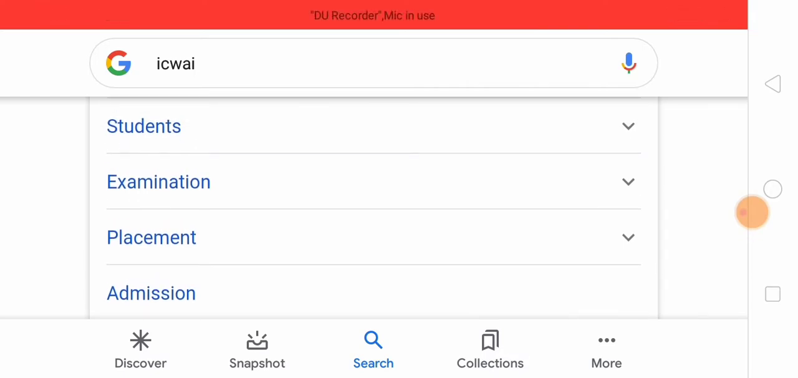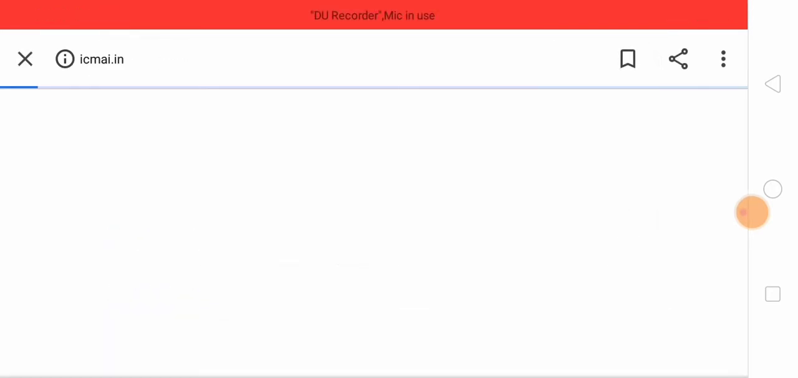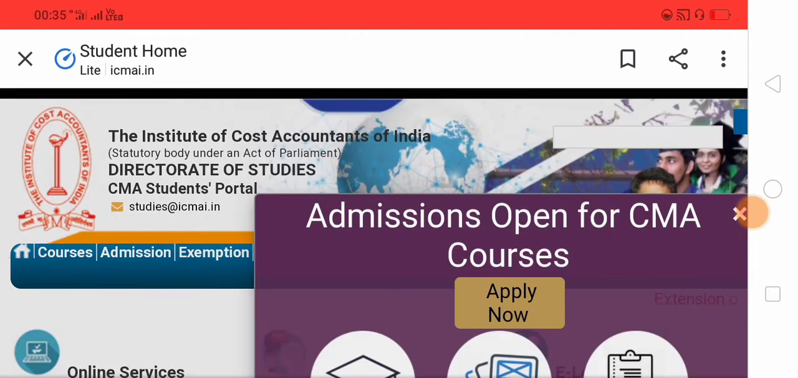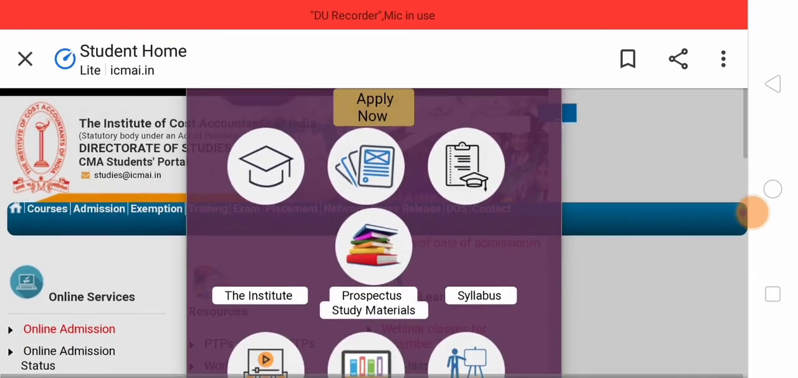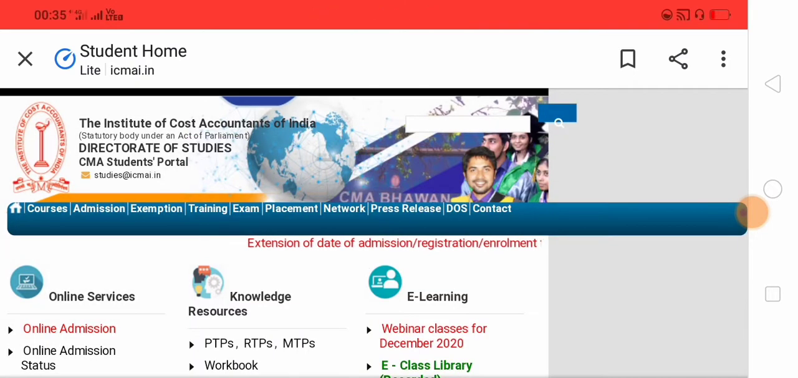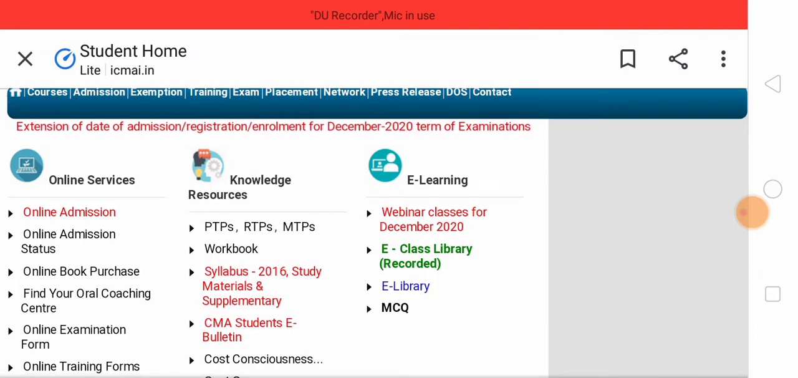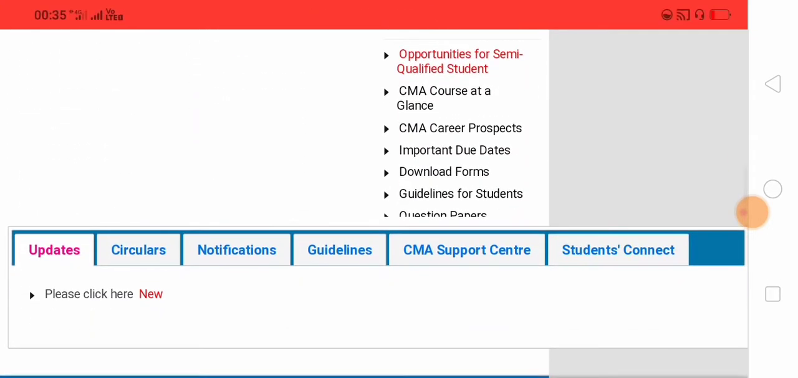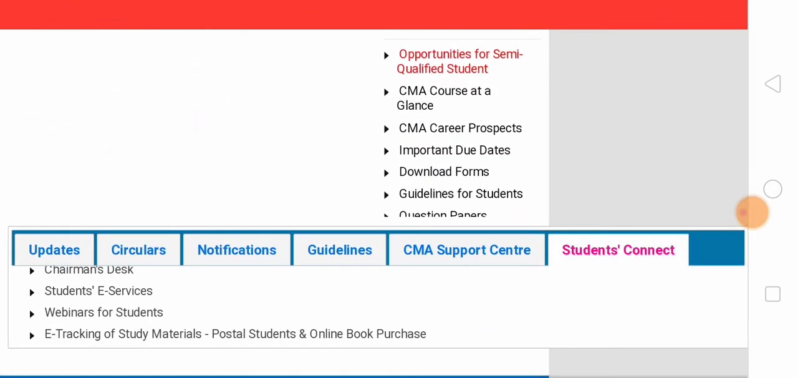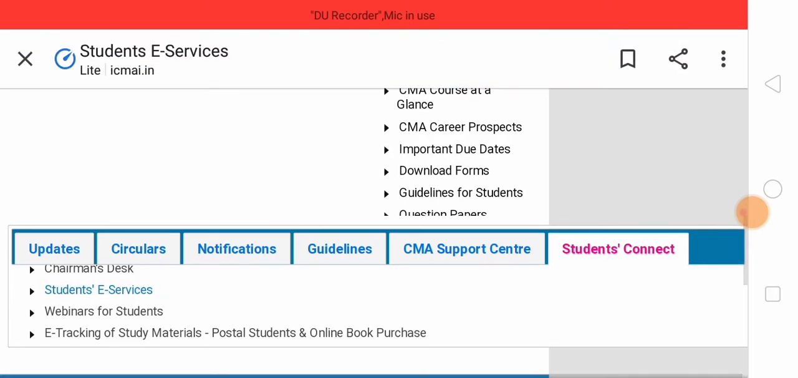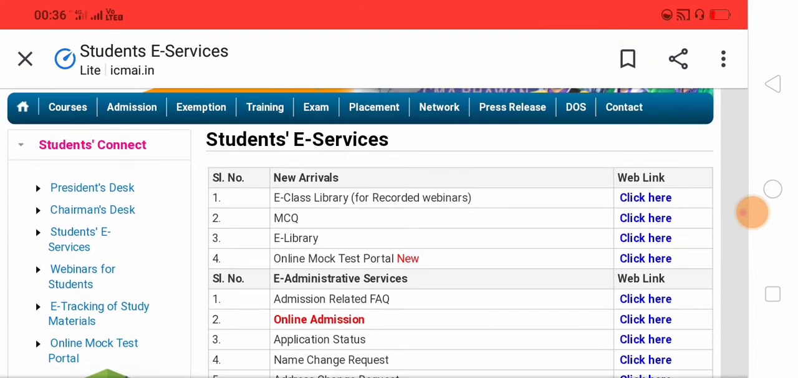So let's jump into the topic. Go to the students website. Be patient. Go to Students Connect, then student e-services, online mock test preview.